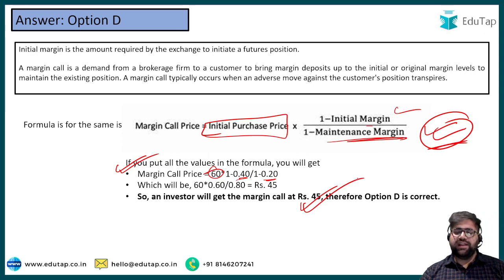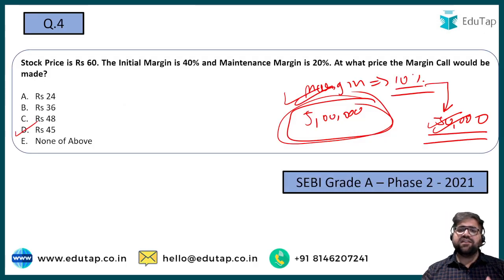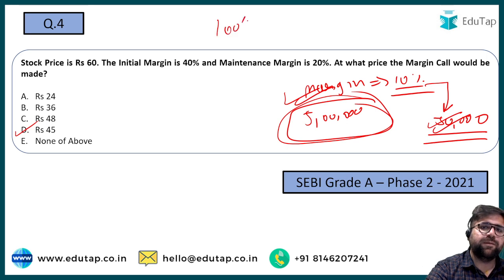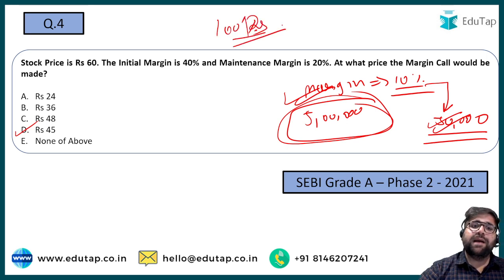Now my only request to you is that you try this question by yourself. You have seen the formula, try again and change the values. You can take these values. For example, my current stock price is trading at 100 rupees, my initial margin is 80% and my maintenance margin is 40%.